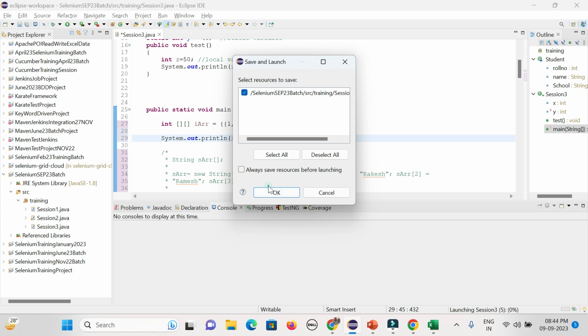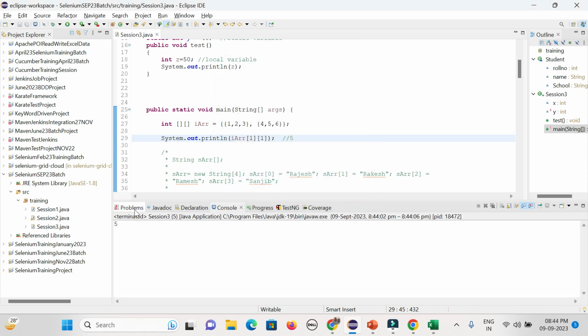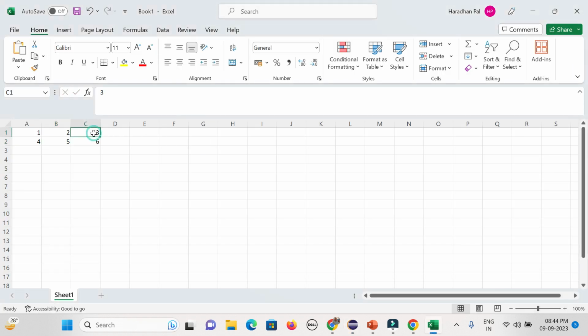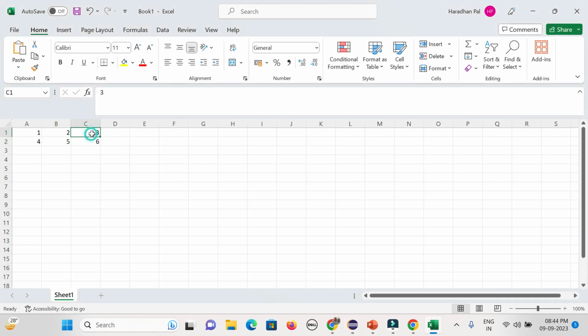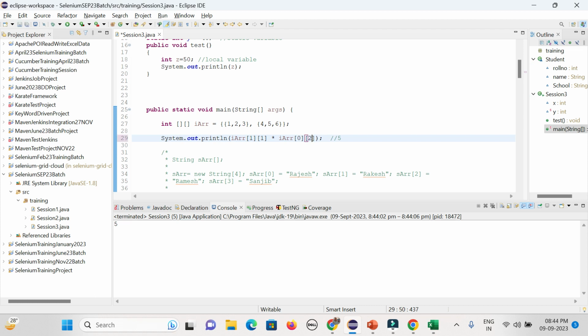Now I want to access the first row, third column value, you could see. I can also multiply something, right? I want to get 3 and multiply 3 by 5 because I want to get 15. It is available in the first row and the third column, so I need to give first row and the third column. That is the way you can also do operations. Sorry, this 3 is in the first row, index 0, and the column index 2. So it will give me 15, 3 into 5.